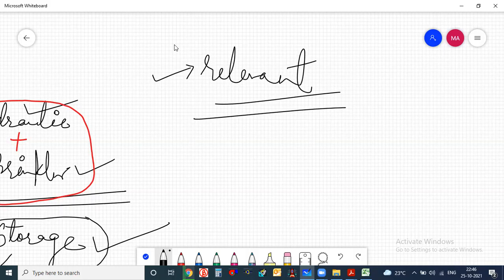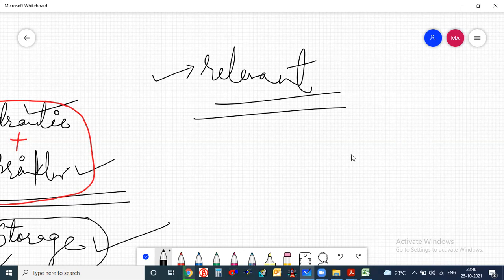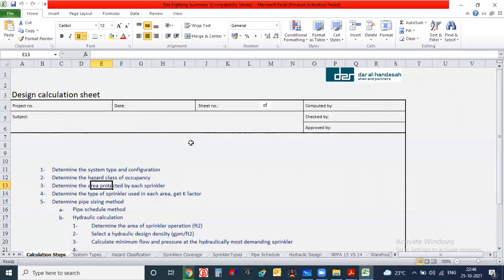Basically, we need to know, for example, 0.5 bar is the operating pressure of the sprinkler. You need to remember some things like the pressure and flow. For example, the indoor hydrant has 4.5 bar operating pressure, outdoor hydrant 6.7, I believe. These things we need to keep in our mind. We need to memorize. That's why I will share this sheet also.